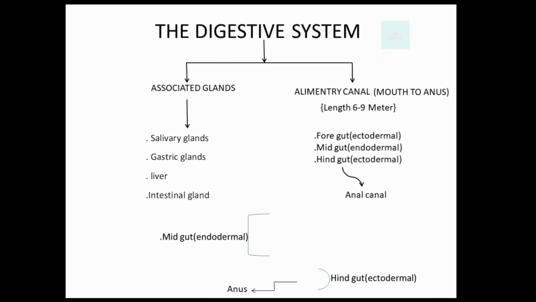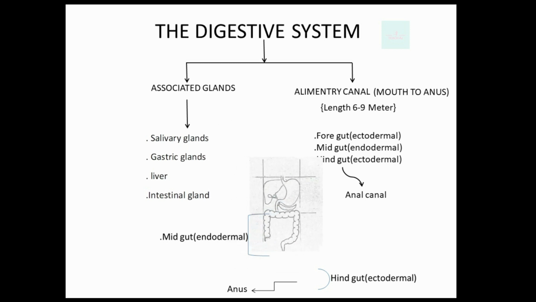In the digestive system, we will learn about associated glands and the alimentary canal. The length of our alimentary canal is 6 to 9 meters. In associated glands, we will learn about salivary glands, gastric glands, liver, and intestinal glands. The alimentary canal has three parts: the foregut, which is the ectodermal part of the alimentary canal; the midgut, the endodermal part; and the hindgut, the ectodermal part, which is also called the anal canal.